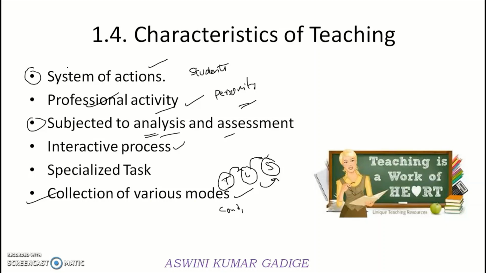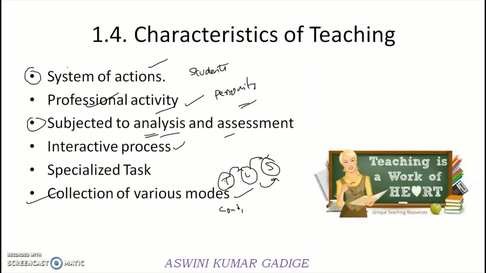That means the teacher has to do so many actions, just like a hero acting in the cinemas, based upon the students' behaviors and the changes in the curriculum. So whatever the things are, we have to do different actions. Then the professional activity: the teacher must be very professional. It has an impact on the students' behavior and learning skills. And subject to analysis: if a teacher has to analyze the teaching methodology, then feedback from the students is necessary.